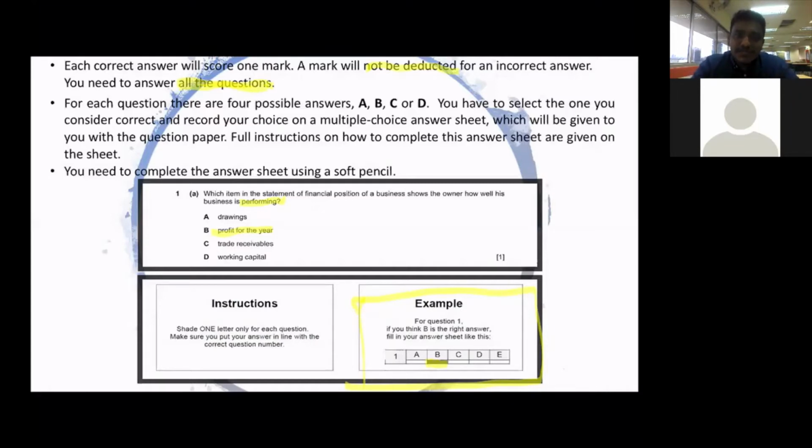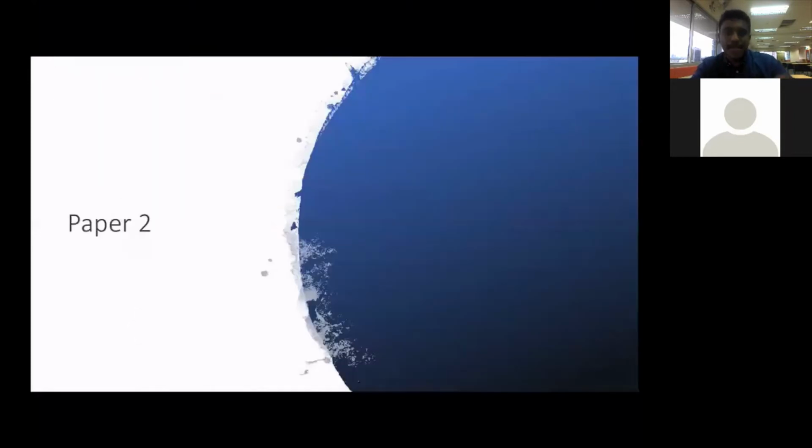And normally for each question, we have four possible answers, which are A, B, C, D. It's a multiple choice question. You choose one answer. And don't forget, you need to use the soft pencil to answer this Paper 1, MCQ paper. Okay, let's look at Paper 2.